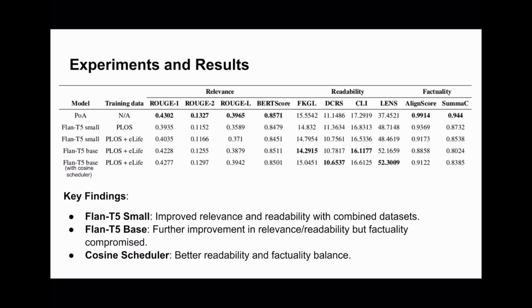So some of the key findings include the FLAN-T5 small model was able to improve the relevance and readability with the combined dataset, and the FLAN-T5 base model improved the relevance and readability scores slightly, but we had a drop in factuality scores. Then we tried the cosine scheduler, which provided a good balance over the factuality and the readability.